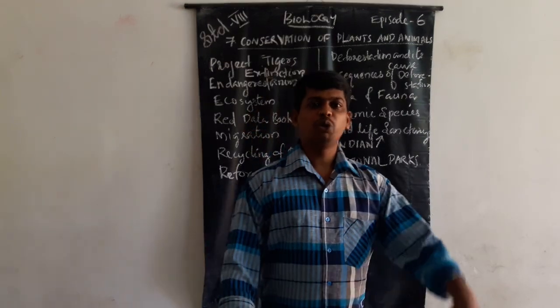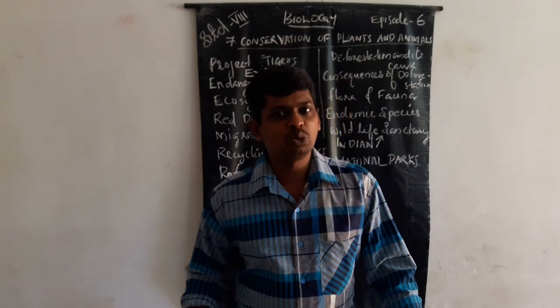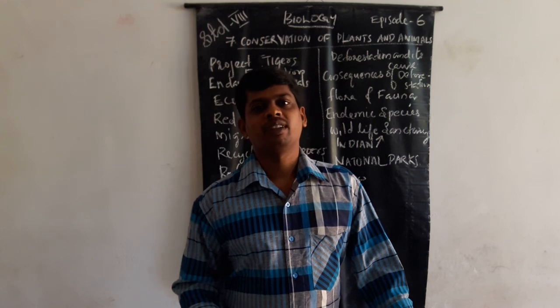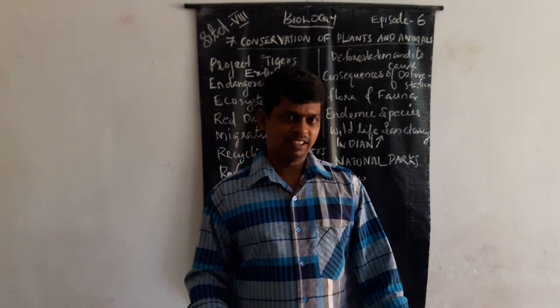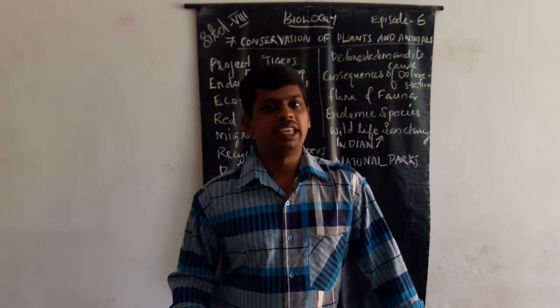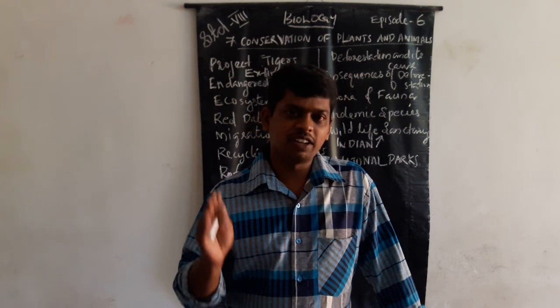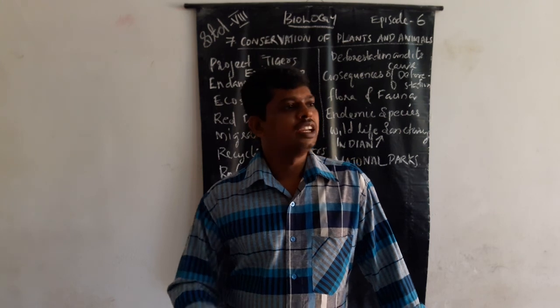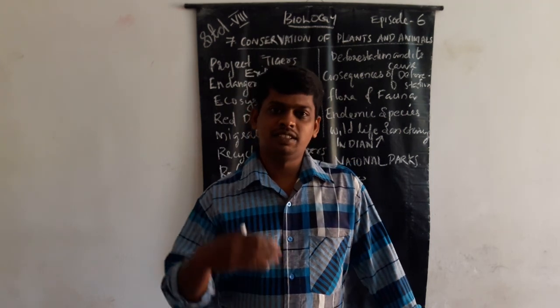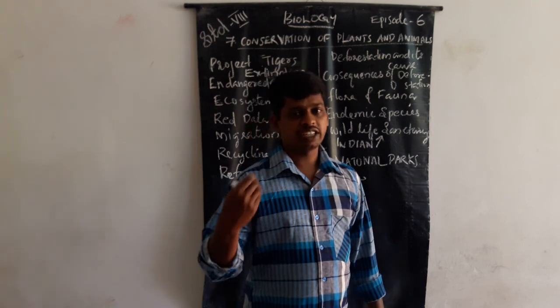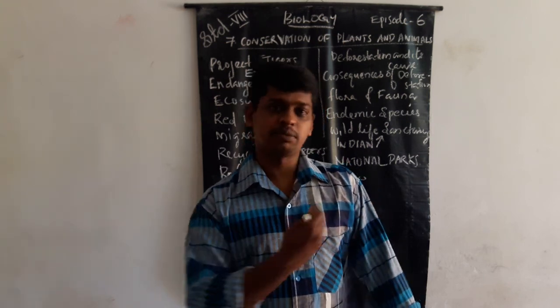Have you seen any zoo in your state? Yes. The nearest place is Trivandrum. There we can see some endemic, extinct organisms.